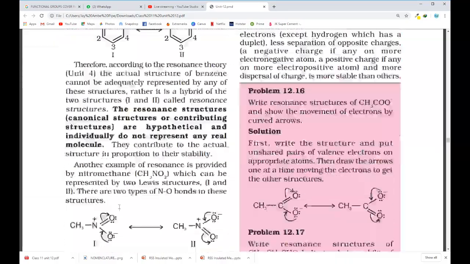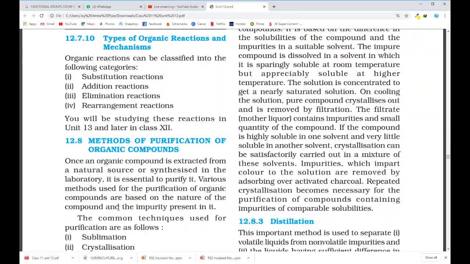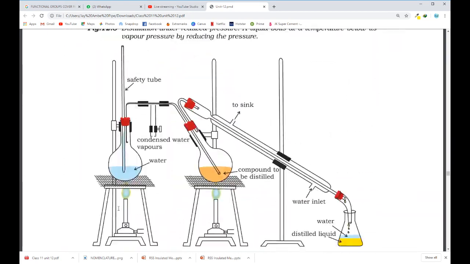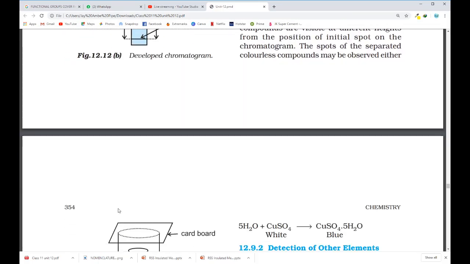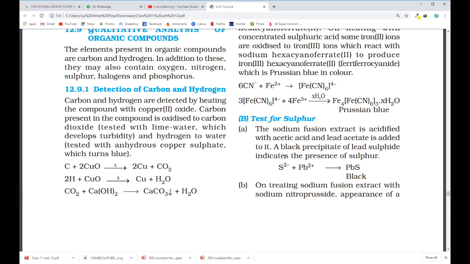Actually, this whole structure is very important for chemistry study. So concentrate on this, don't take this lightly. Put your sincere efforts into whatever homework I'm giving. I'll share homework with you in the WhatsApp group. Recently, I'm showing the exercise also to you. This is the reason I'm scrolling pages.